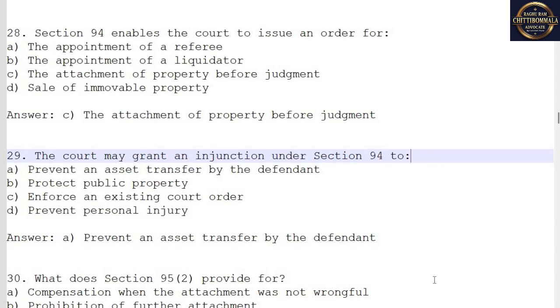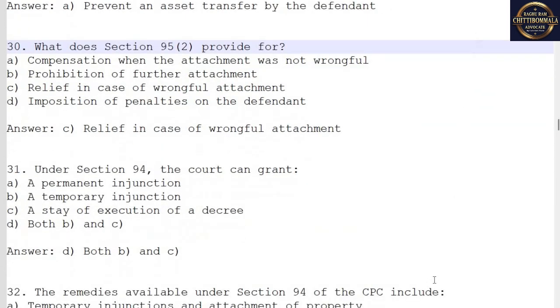30. What does Section 95(2) provide for? A. Compensation when the attachment was not wrongful. B. Prohibition of further attachment. C. Relief in case of wrongful attachment. D. Imposition of penalties on the defendant. Answer: C. Relief in case of wrongful attachment.